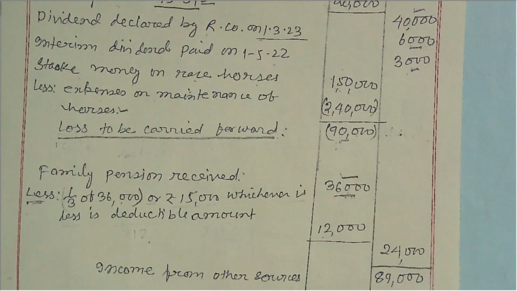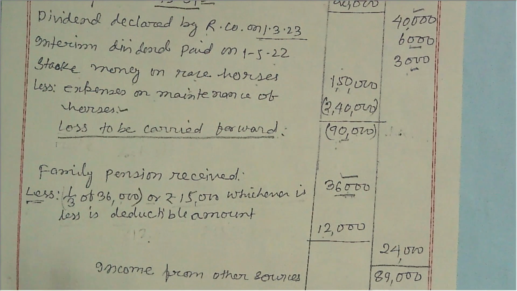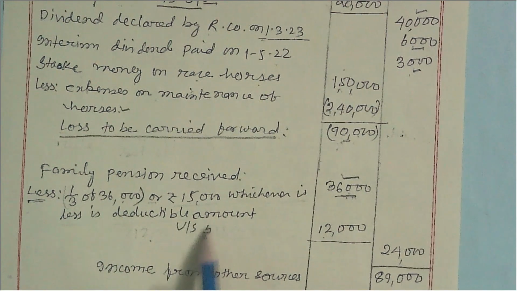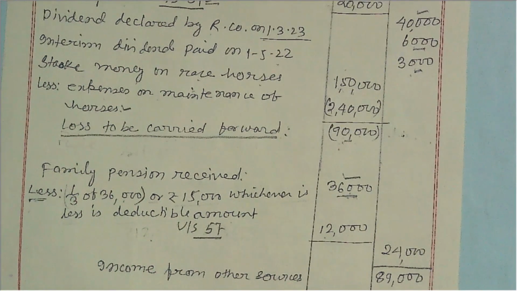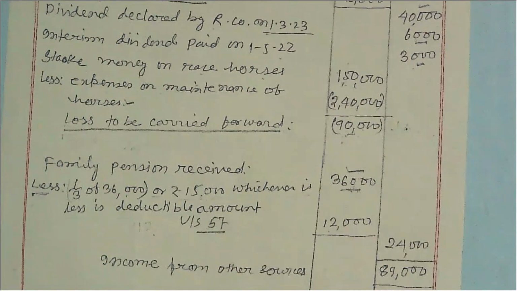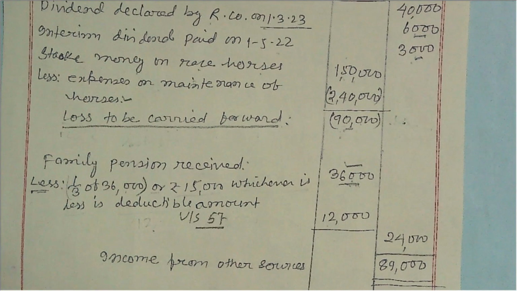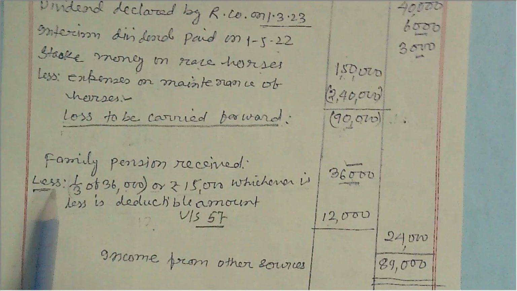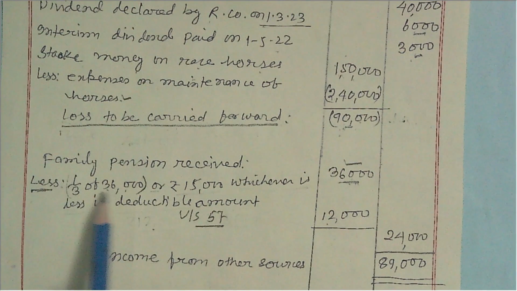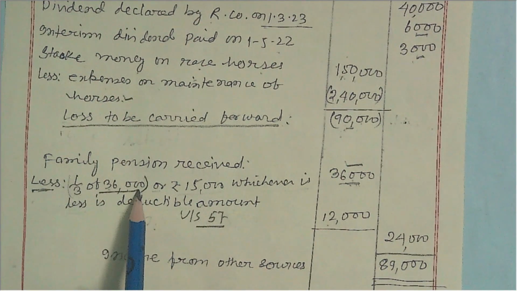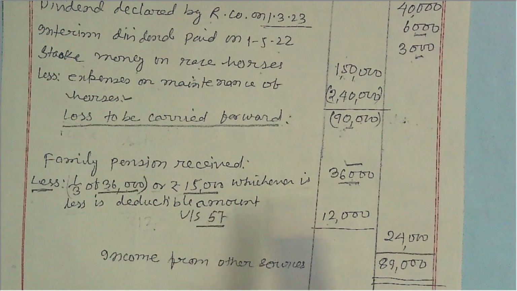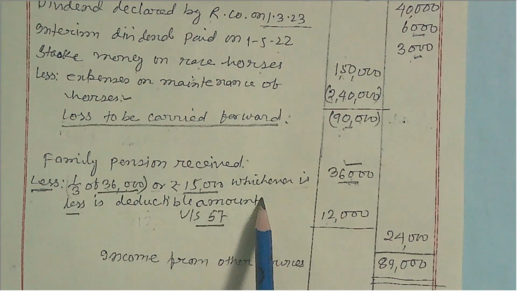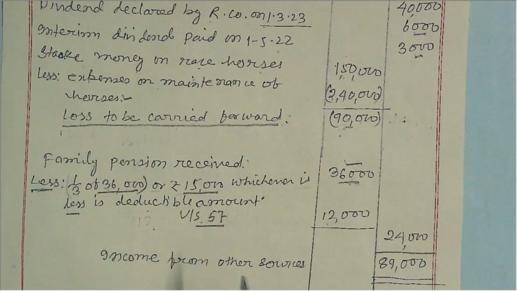And there is a deduction available under this, also under section 57. Section 57 has given a deduction by setting a specific rule for family pension of 36,000. The rule is: 1/3 of family pension received or 15,000, whichever is less, is the deductible amount under section 57.